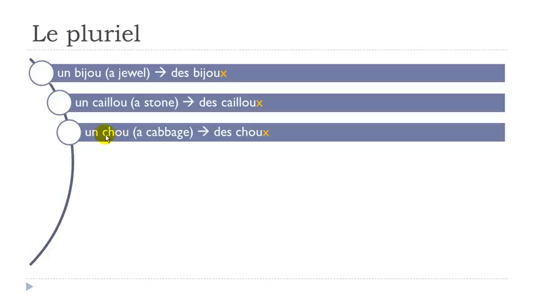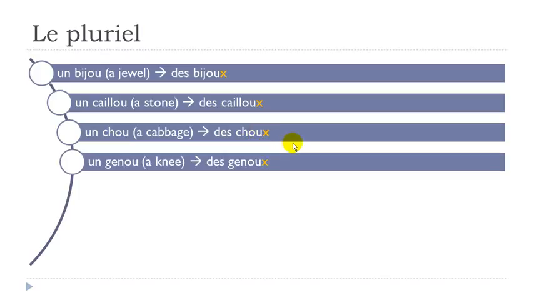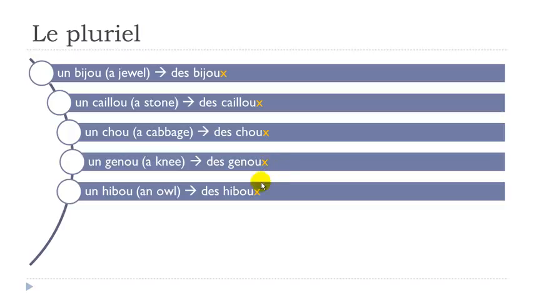Chou, un chou, pluriel, des choux. Un genou, des genoux. Un hibou, des hiboux.